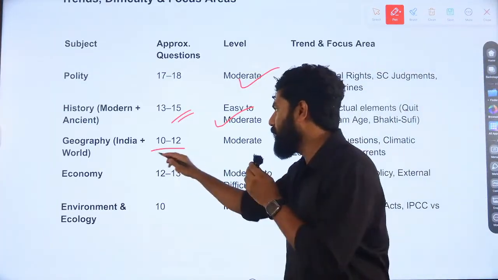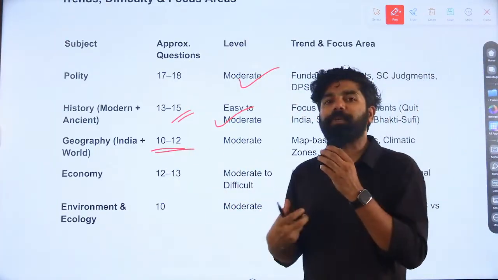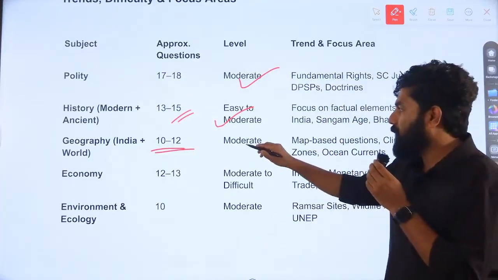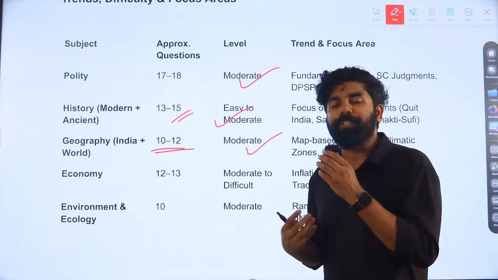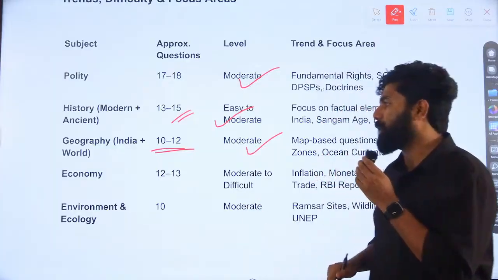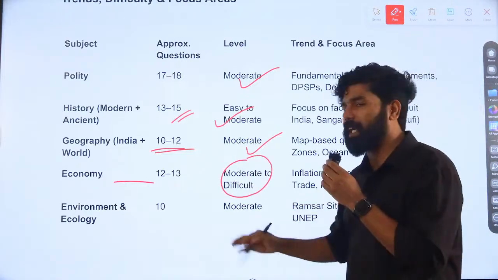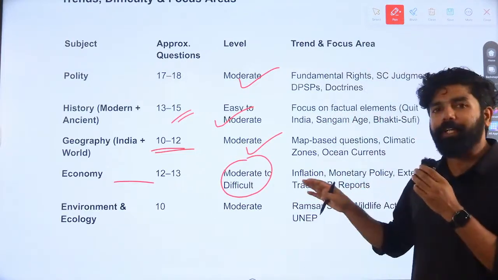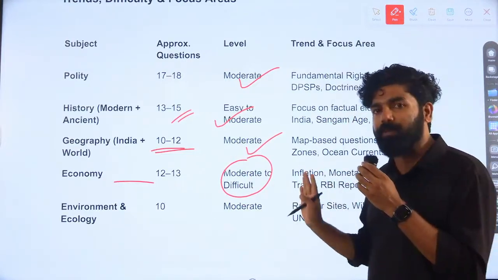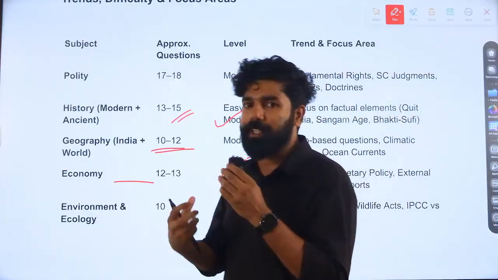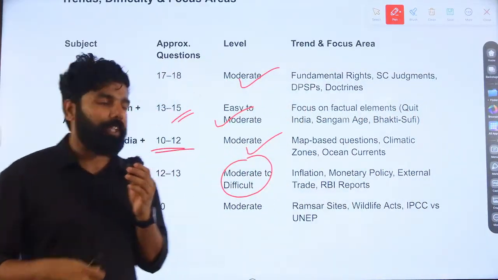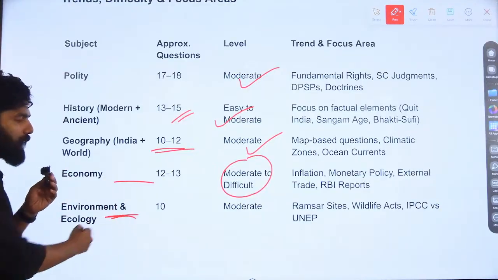Then geography, if we are really good with the concepts, we can solve some questions. So it was moderately difficult. Economy, connected to current affairs as well as statistics, was moderate to difficult. Some questions are difficult, while some we can reach the answer by thinking logically and rationally. Then we can also use techniques.